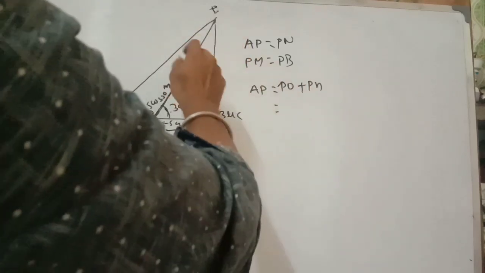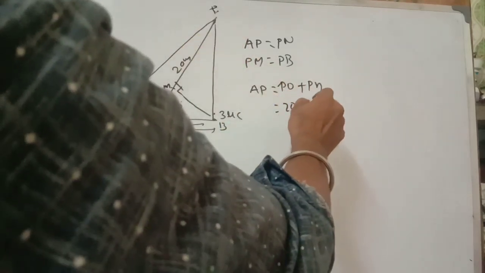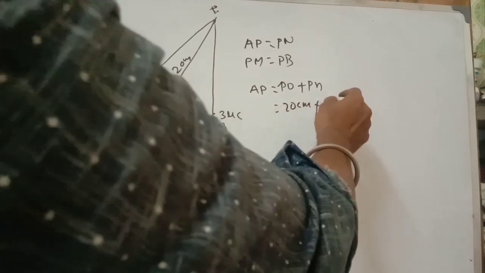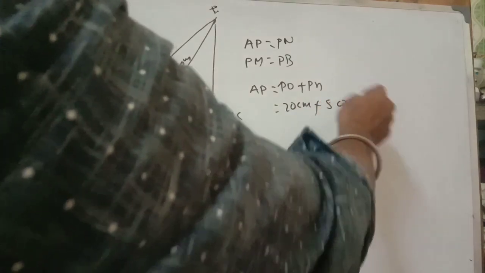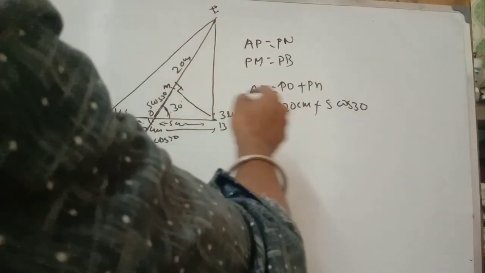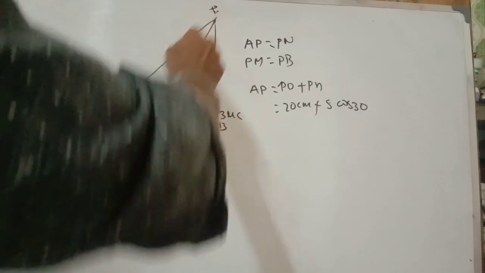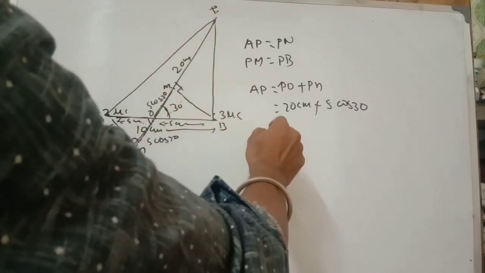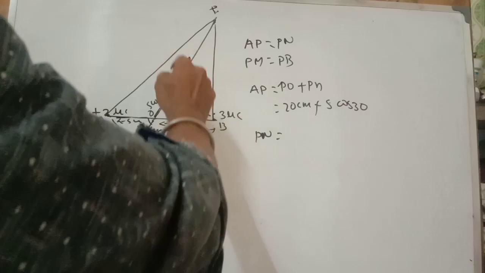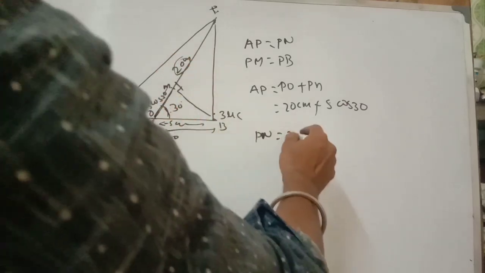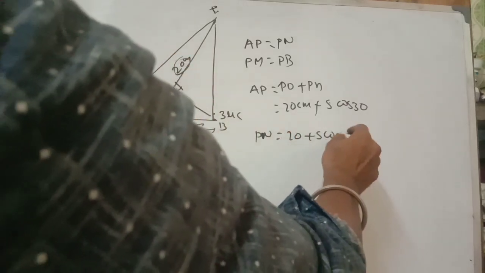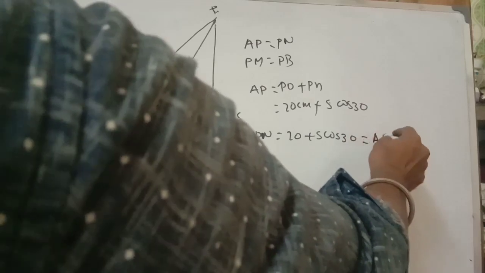PO is 20 centimeter, and PN is 5 cos 30. So AP equals 20 plus 5 cos 30.